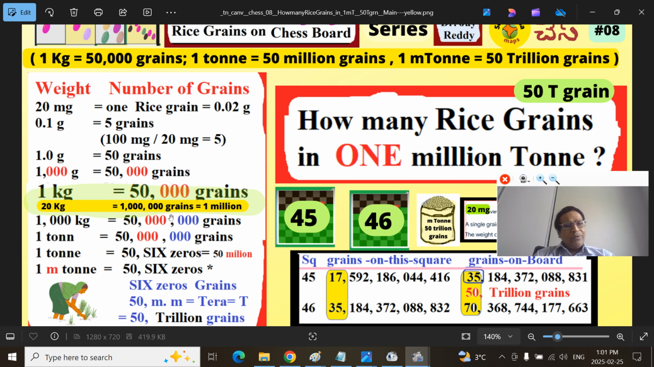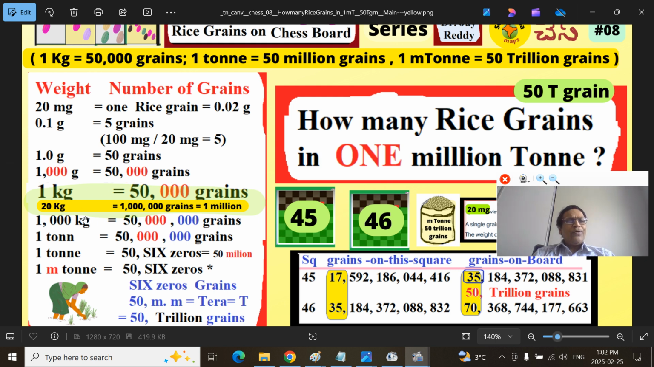So you have to have a clarity of the weight. You should have a clarity of the number of grains. That's very, very important. And next series, this point is very, very important. So we have 1 kilogram, we have concluded 50,000 grains. It's very easy so far.